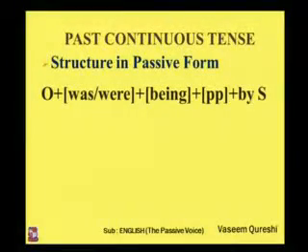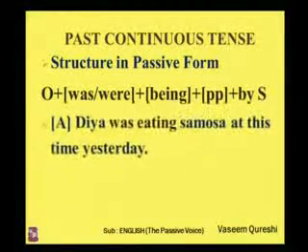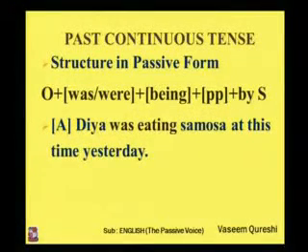But in passive voice, we have object, then was or were, any one of them, plus being plus past participle, plus by subject. Diya was eating samosa at this time yesterday. At this time, but I am talking about yesterday, and that's why it indicates past continuous tense. And Diya was eating samosa.